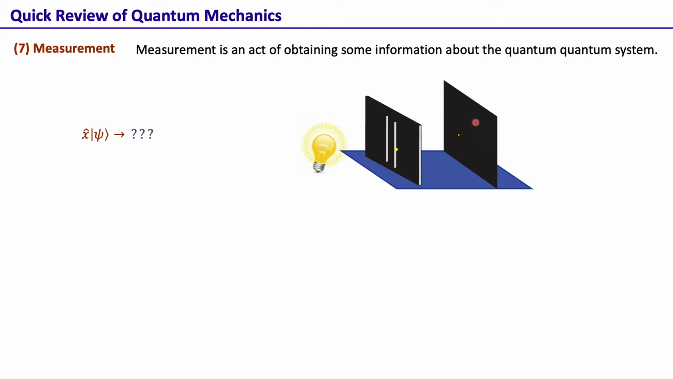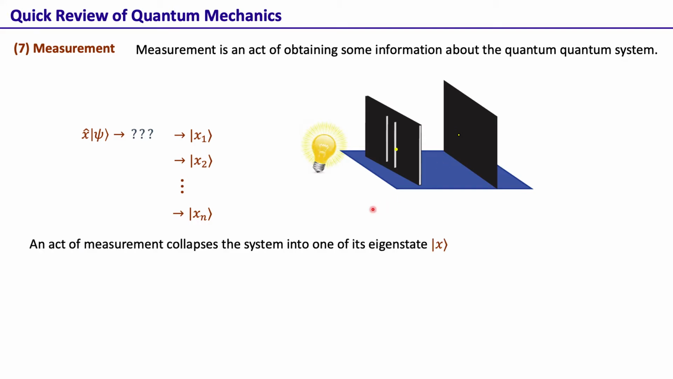So if we do actually do the measurement, we find that sometimes it is at x1, sometimes at x2, sometimes at xn. In fact, this is a continuous range of values that we have, but exactly which x, exactly where the photon will land up on the screen is completely uncertain and cannot be predicted. So the outcome of the measurement simply cannot be predicted.